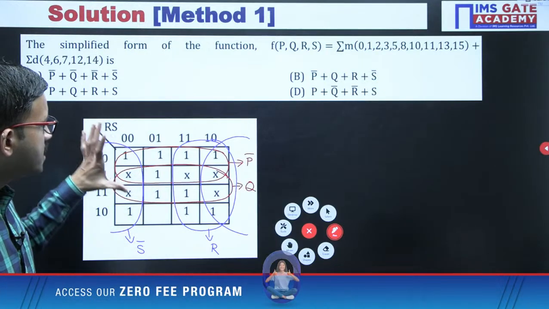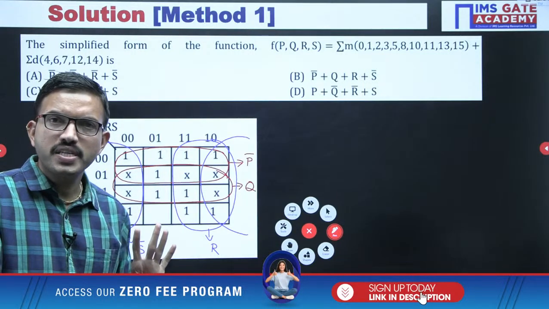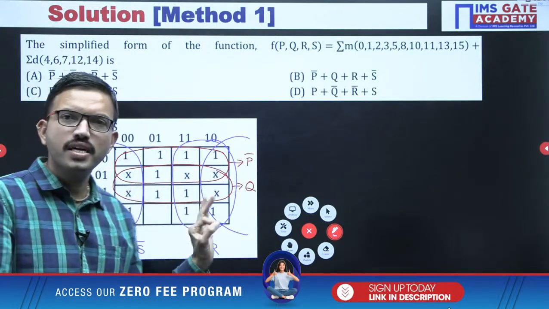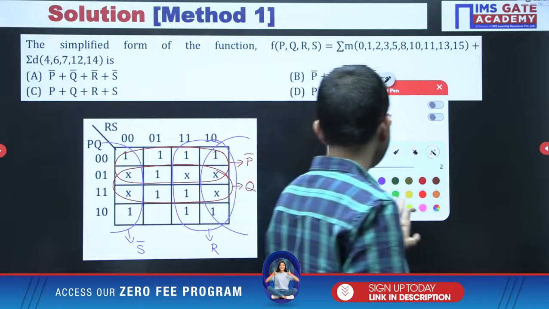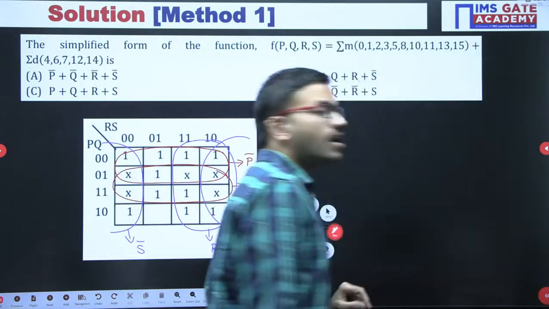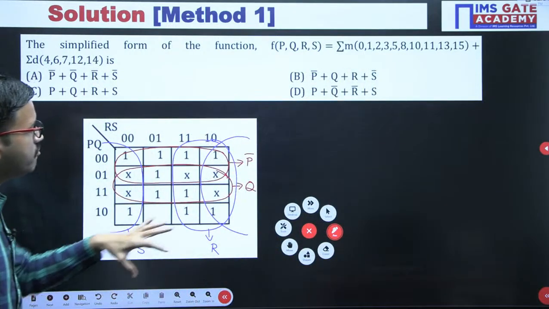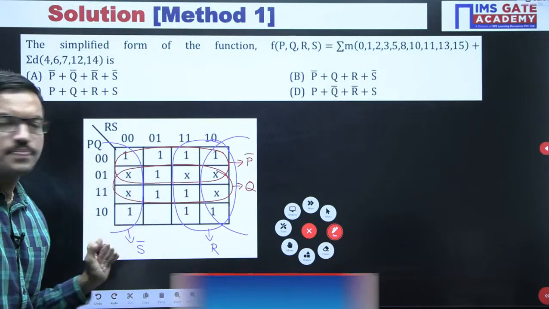For this K-map we got 4 groupings in total. Are all the groupings compulsory or not in this K-map? Yes, all the groupings are compulsory. In fact, we have covered all the ones. Yes or no?